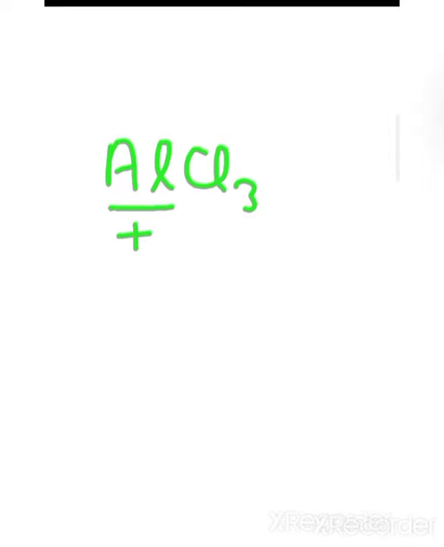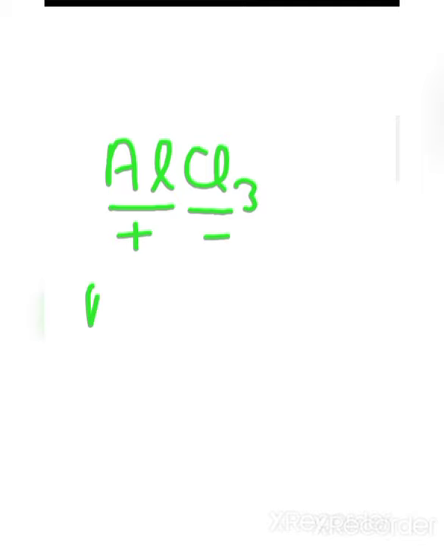Next one is AlCl3. This part is the cation and this part is the anion. Again, it is produced by only two kinds of atoms. So what is the name?